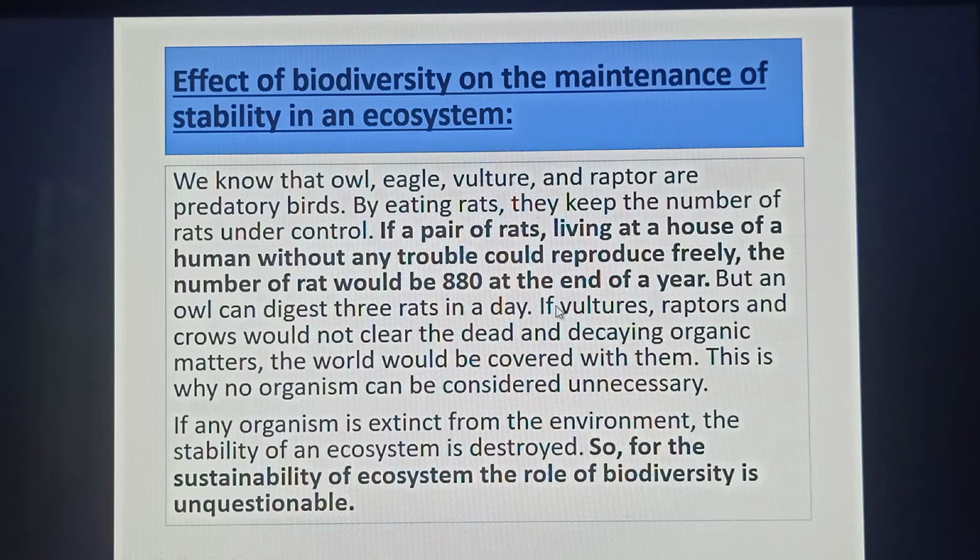If vultures, raptors, and crows did not clear the dead and decaying organic matter, the world would be covered with rotten waste products. This is why no organism can be considered unnecessary. If any organism becomes extinct from the environment, the stability of an ecosystem is destroyed. So, for the sustainability of the ecosystem, the role of biodiversity is unquestionable.